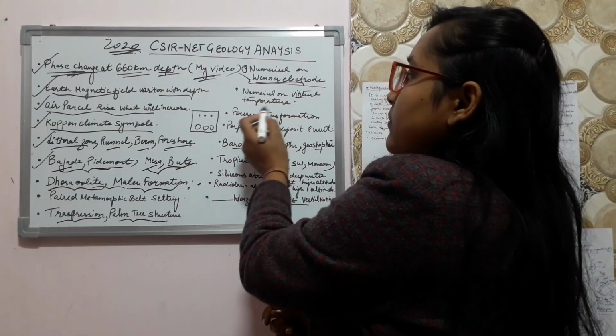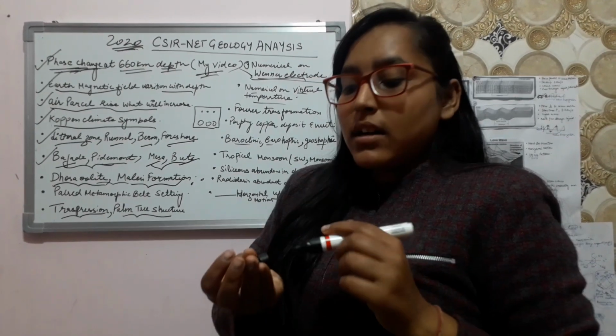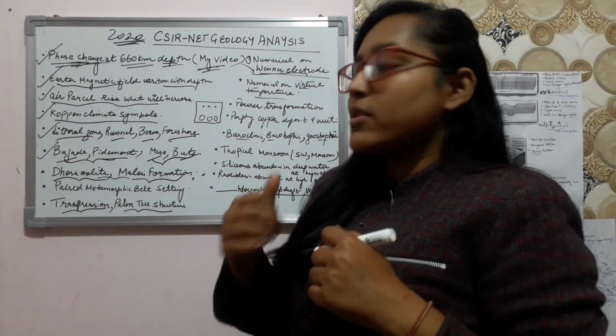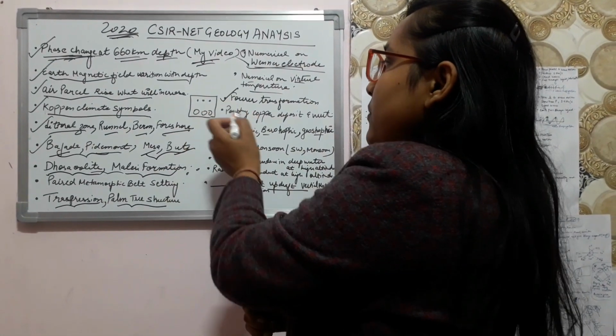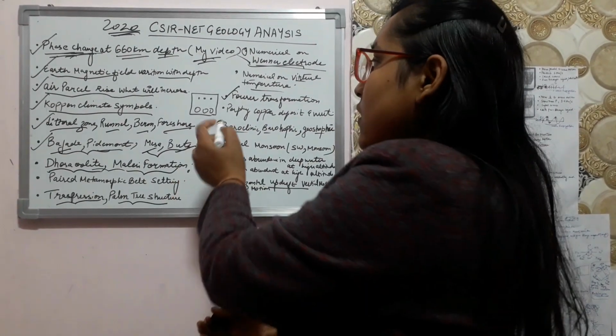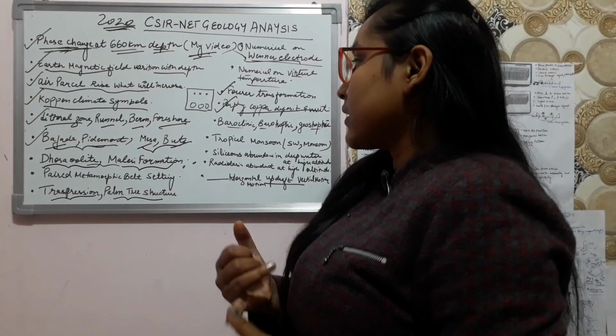And a numerical on virtual temperature was there, which has been taught by Shivam Arthkolik sir. So you can see his lecture for this question. A transformation question was there, which has been asked every time in NET exams. Porphyry copper deposit, they belong to which environment?